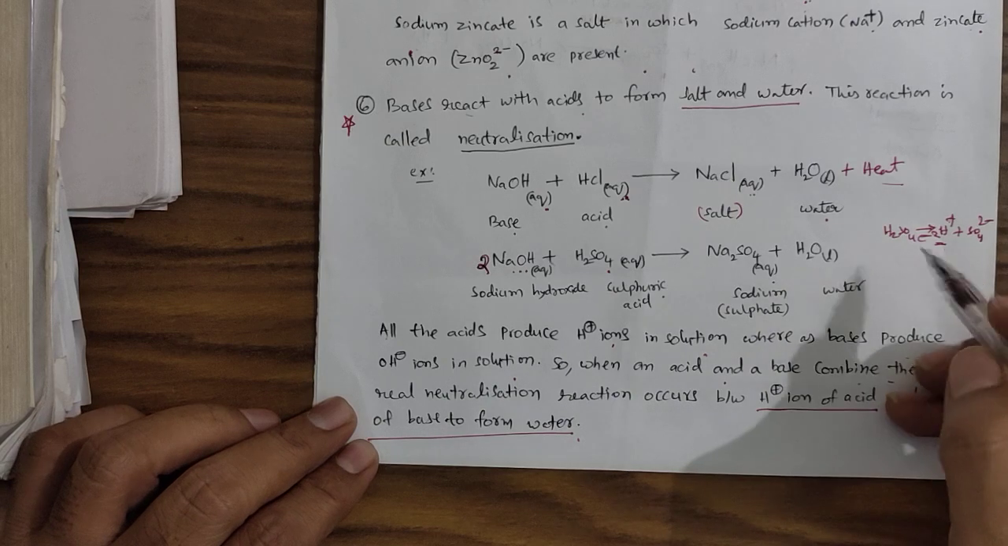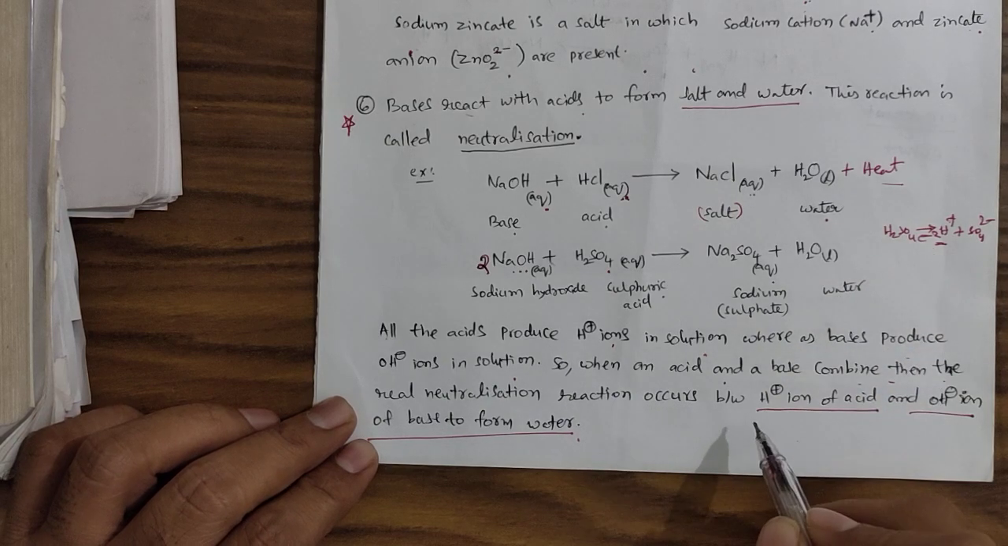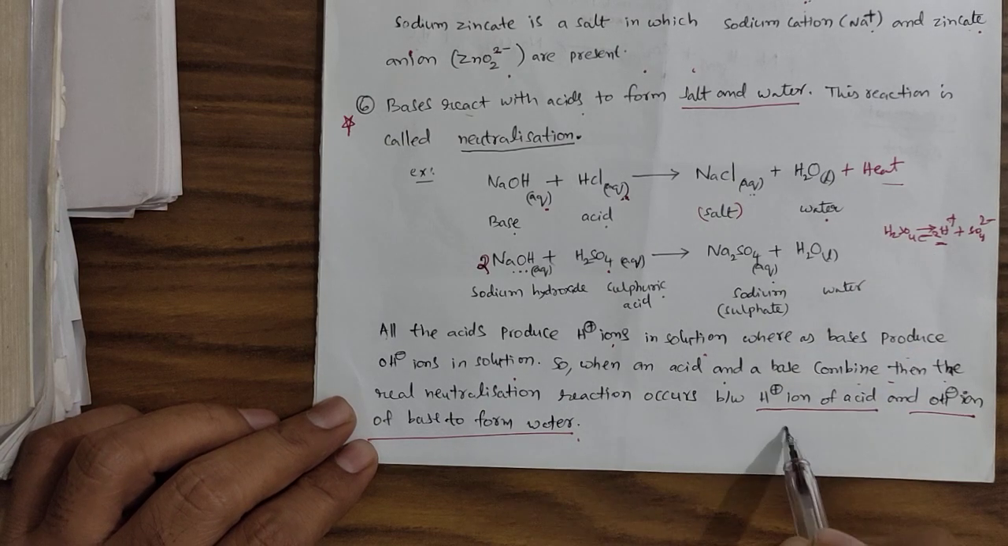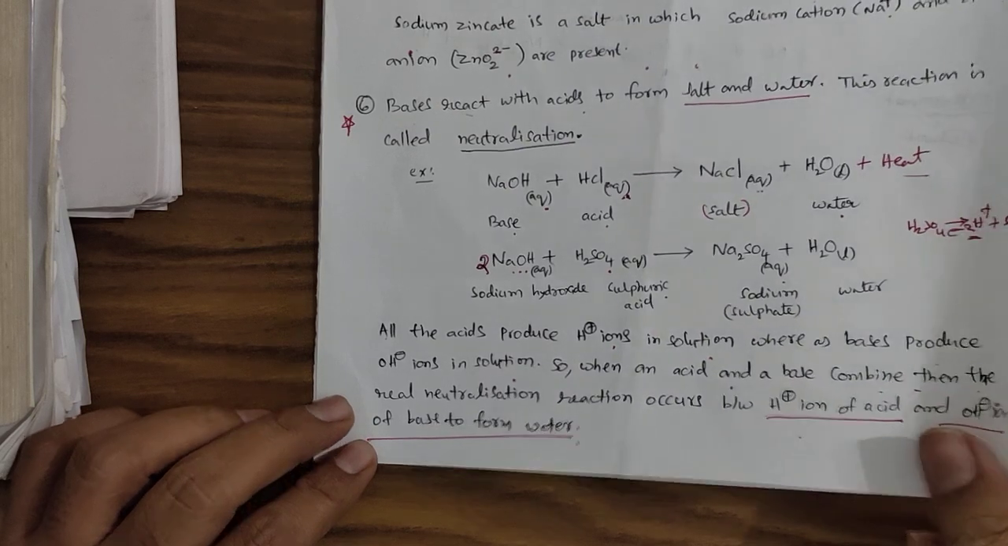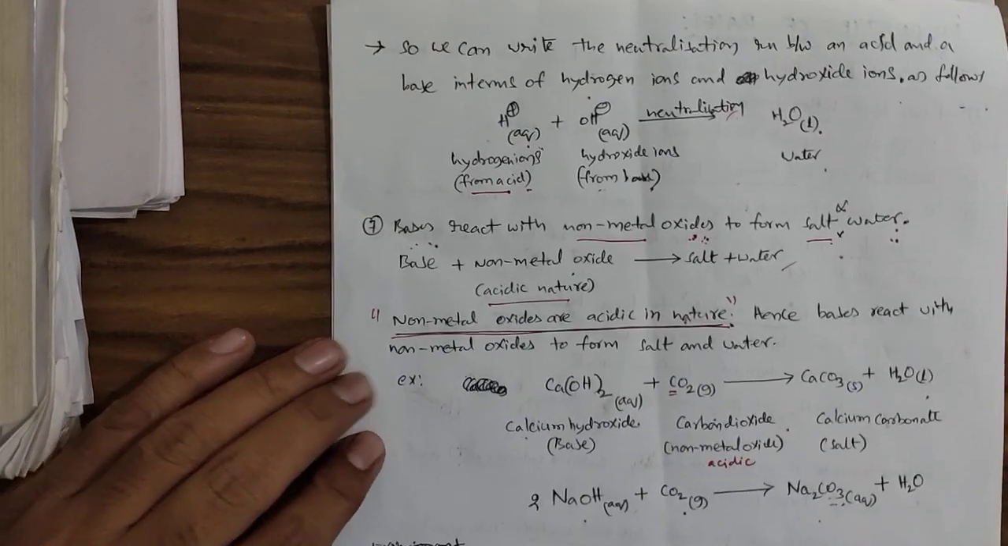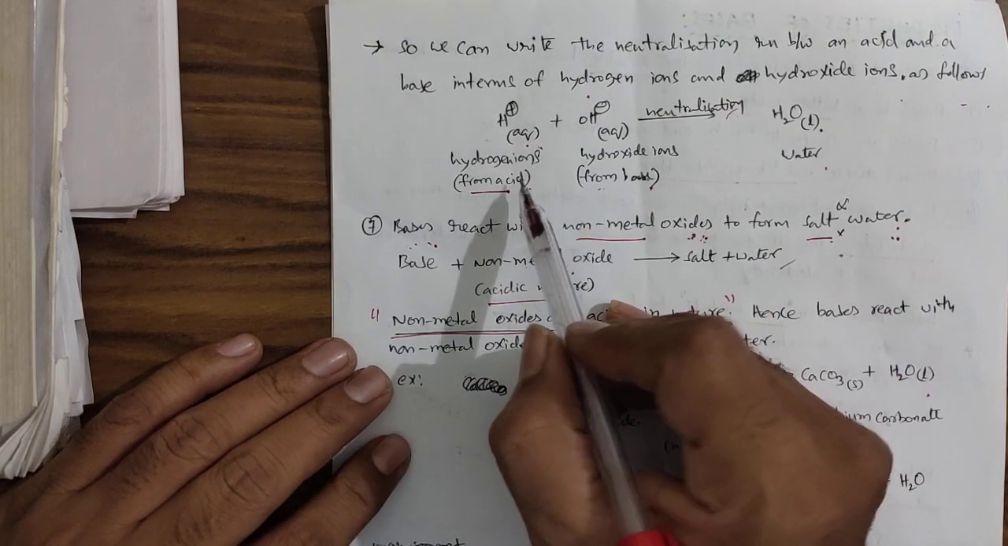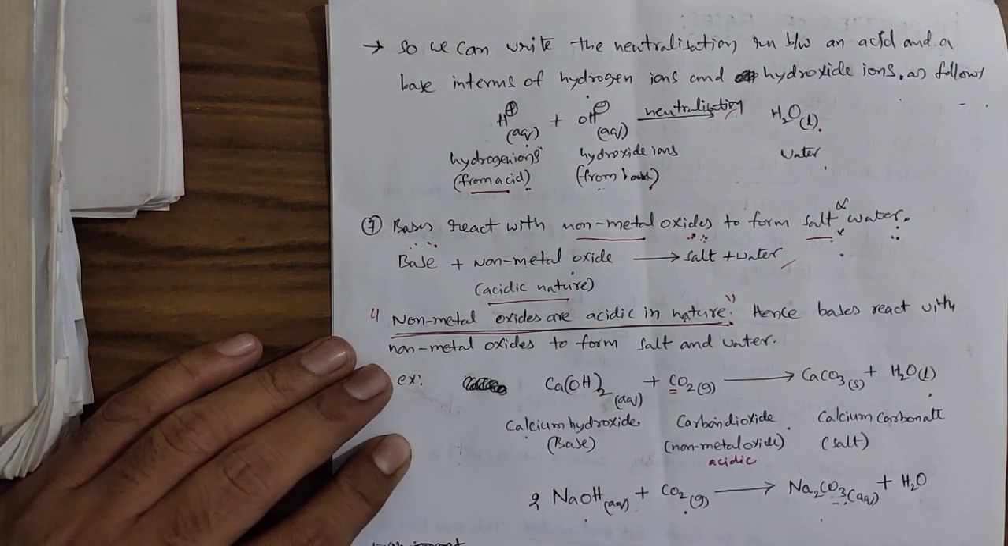So in this neutralization reaction, the actual reacting species are H plus ion and OH minus ion. H plus ion is obtained from acid and OH minus ion is obtained from bases. So one can write the neutralization reaction like this: H plus and OH minus form H2O and some heat.